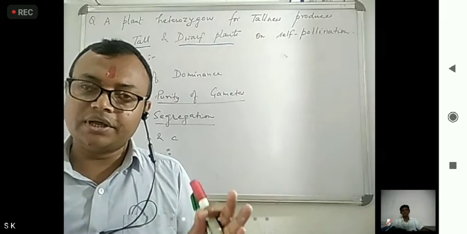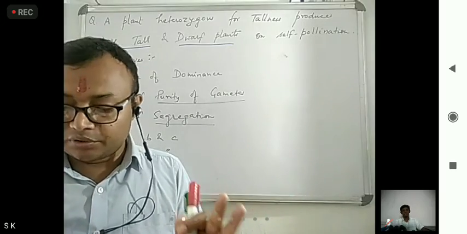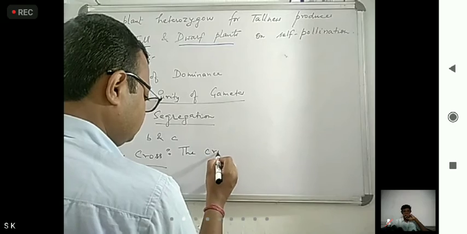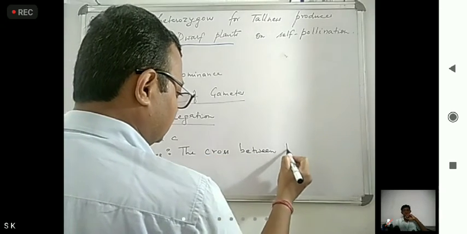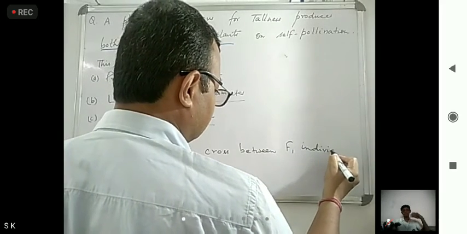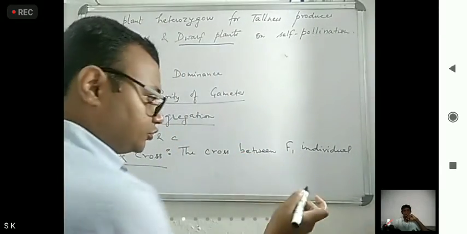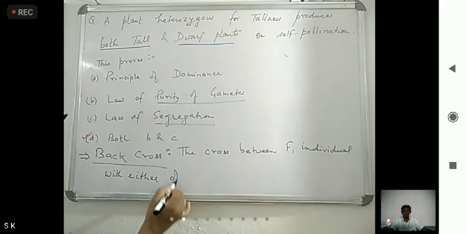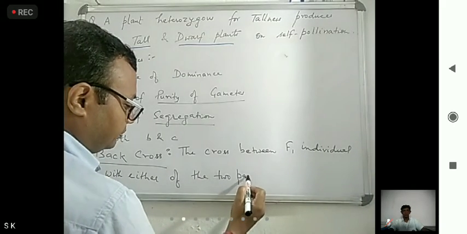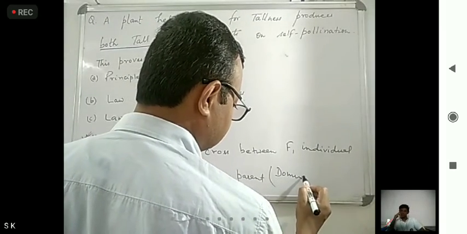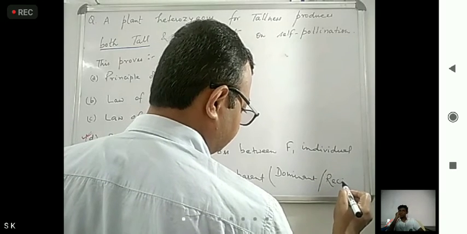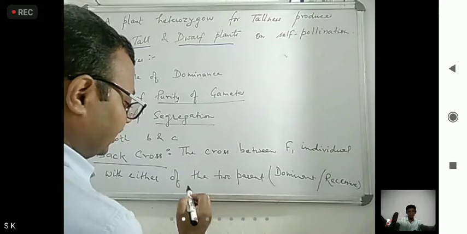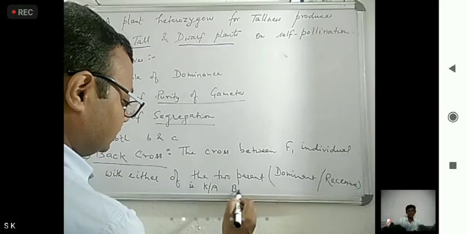The cross between an F1 individual with either of the two parents is known as back cross.